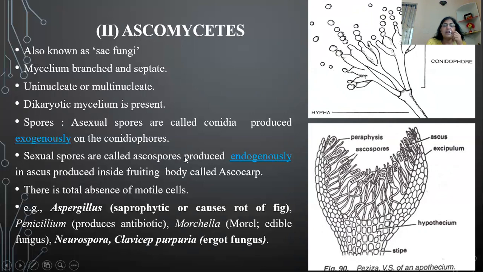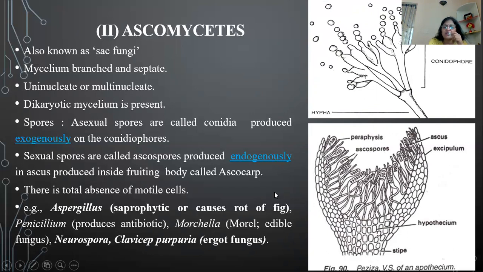They have a separate name, ascospores. Just as we studied zygospores in Phycomycetes, here it is ascospores, and they are produced endogenously in an ascus. This one thread, in which you can see many nuclei, 5, 6, 7, 8 nuclei, is known as the ascus, and these nuclei are called ascospores. These are actually spores, and the whole cup-shaped structure is called the ascocarp. This is its fruiting body.